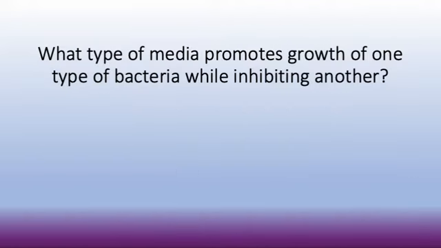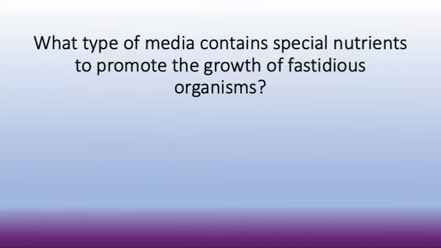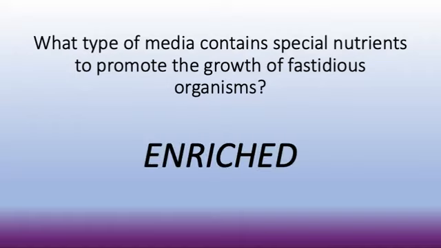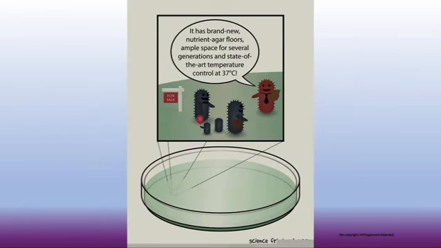Okay, so what type of media promotes growth of one type of bacteria while inhibiting another? Selective, you got it. What type of media contains special nutrients to promote the growth of fastidious organisms? You remember this one? Enriched. Yep, everybody loves chocolate. What type of media allows bacterial growth while showing different growth characteristics? You know what that one is? Differential. Good deal. All right.